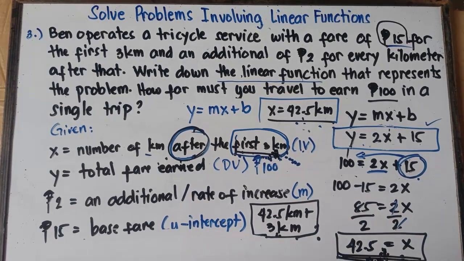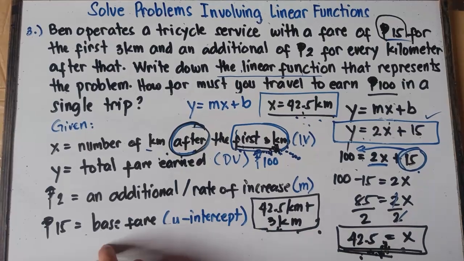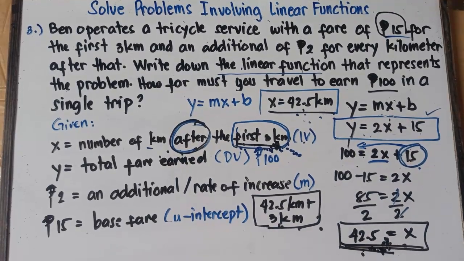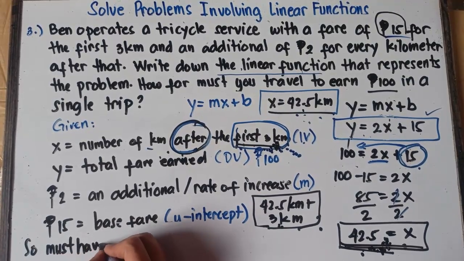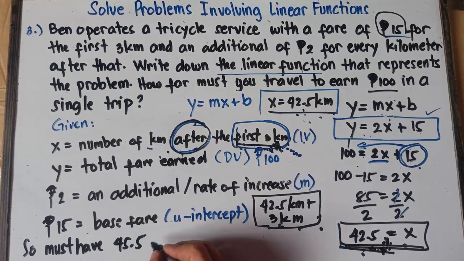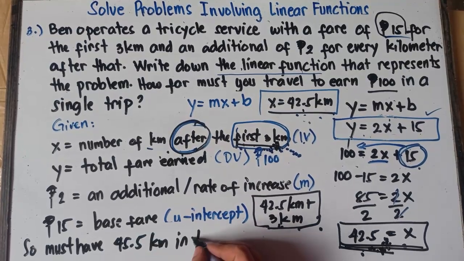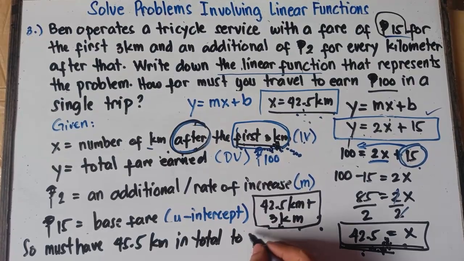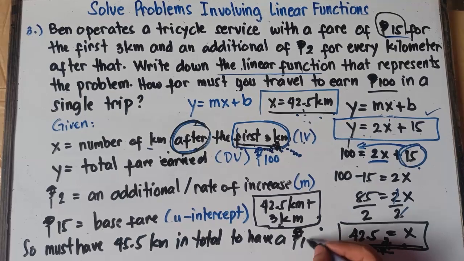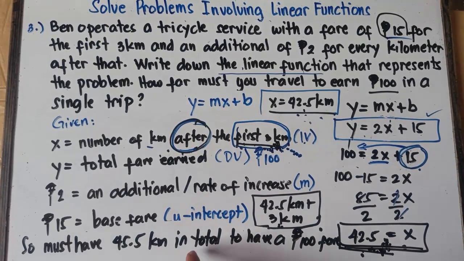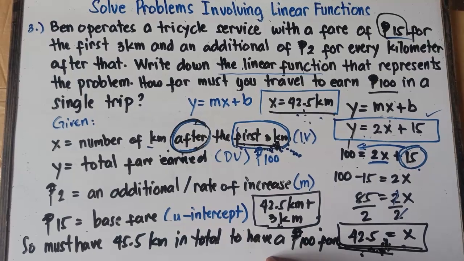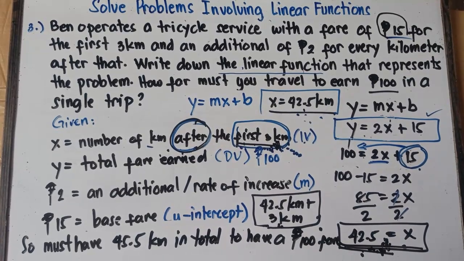Therefore, we can say, alright, we don't have enough space, class. Let me just write it here to finalize our answer. So we can say you must have 45.5 kilometers in total to have a 100 pesos fare. And then you're all set, class. That's it, class. You must have 45.5 kilometers in total to have a 100 pesos fare. You're all set.